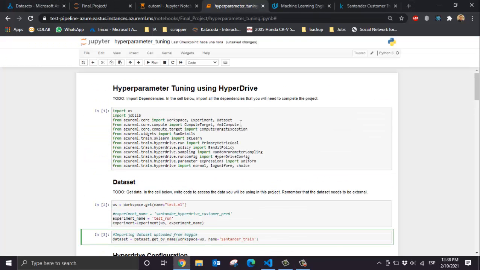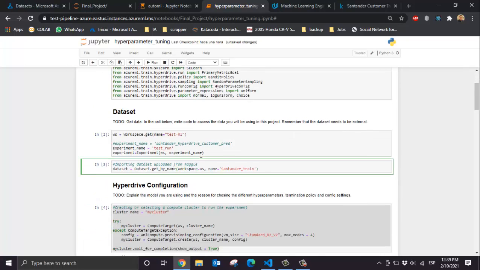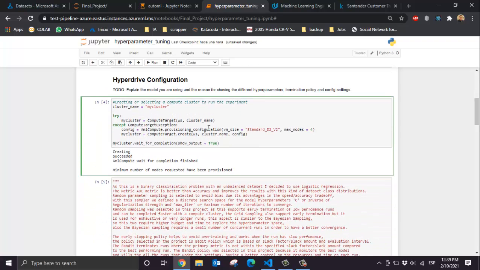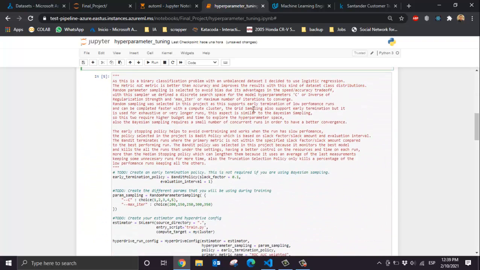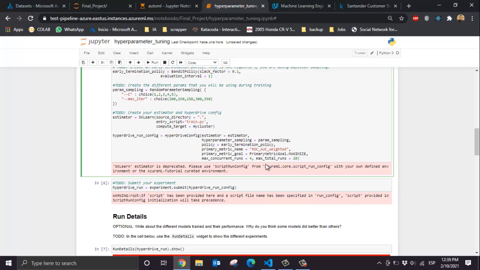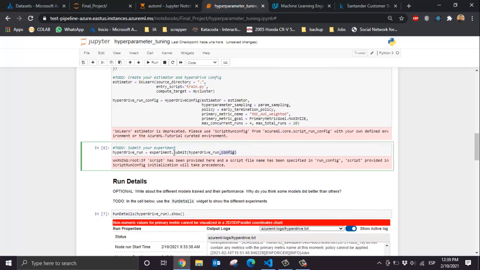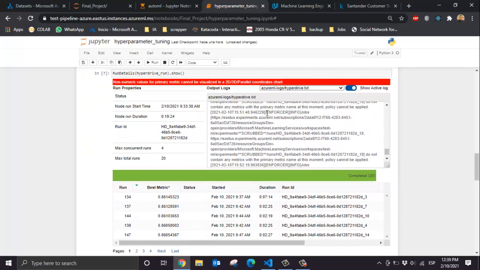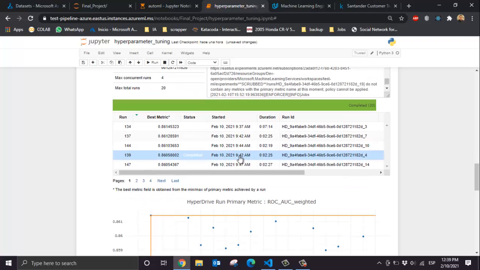We have used Hyperdrive to do the hyperparameter tuning in the model training, and for this we have used the dataset we have recently uploaded, and also created a cluster for the training. In this, we have made the configuration for the hyperparameter tuning using an early termination policy, parameter sampling, and estimator. We've submitted the run for the experiment, and we can check that in this run that is completed, we can see the best models.